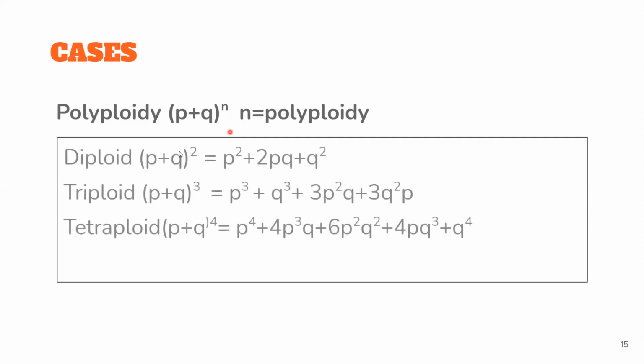So for a diploid, for a triploid, for a tetraploid. Now expanding these, you would get this answer. Now, how to expand this? You have to use the binomial theorem for this. You don't have to learn all of this by heart. It's quite impossible. You are going to forget. So definitely check out my video on how to solve the binomial theorem, so you don't have to worry if you get such a question.